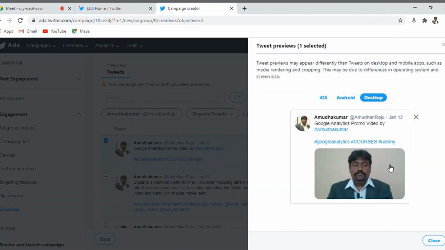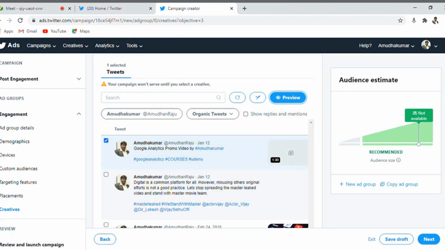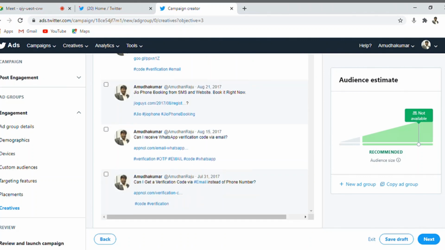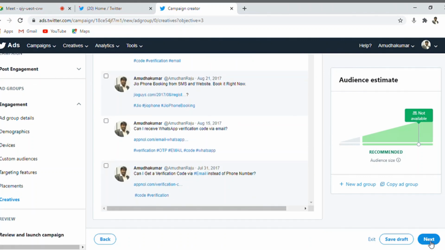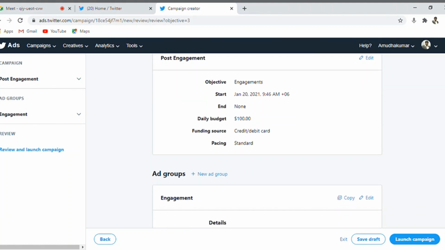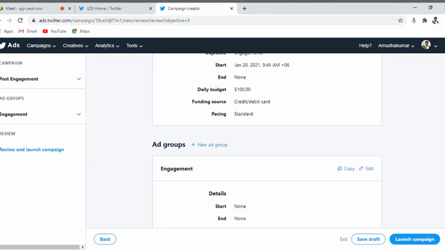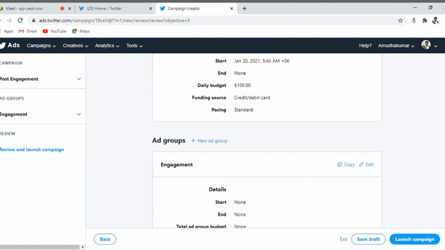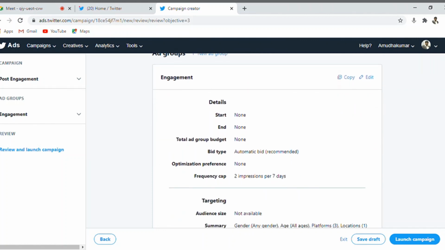My intention of promoting this particular content is to increase my retweets. I tweet it and other people will watch it. When they promote it, this becomes a retweet. So I will increase the total number of retweets, and my campaign will go live. Once you click on the next screen, you get the summary. In the summary, you have something called post engagement that contains details like objective, start date, end date, and daily budget. So whatever we have defined in the initial campaign is given as a summary.